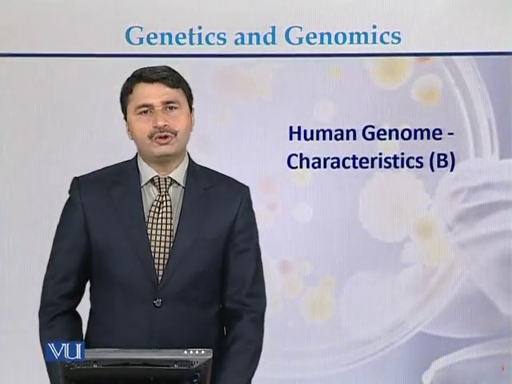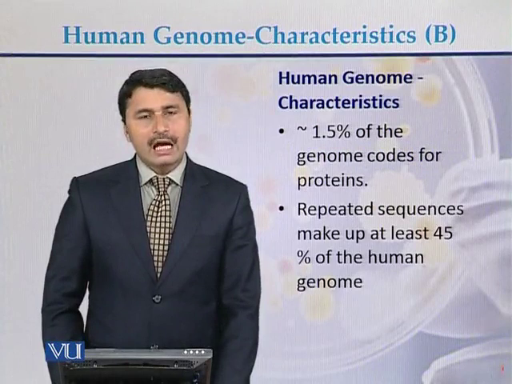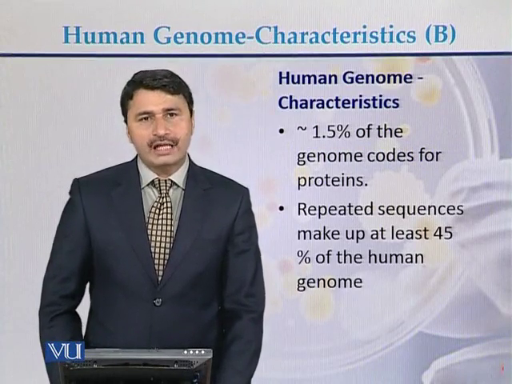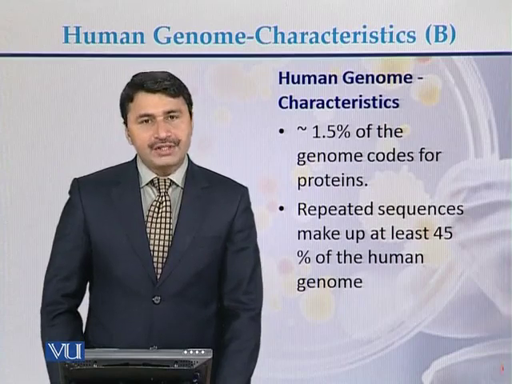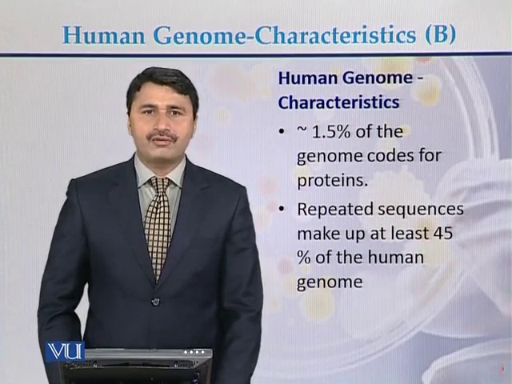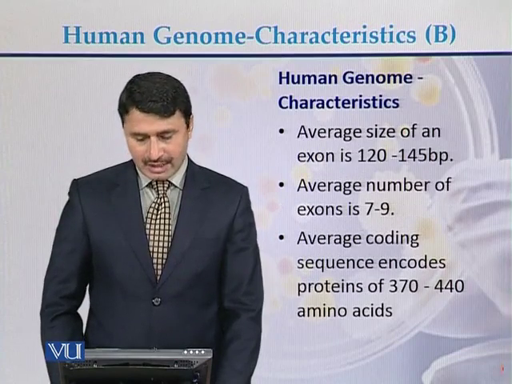Characteristics of the human genome. Approximately 1.5% of the genome codes for proteins. Repeated sequences make up at least 45% of the human genome.